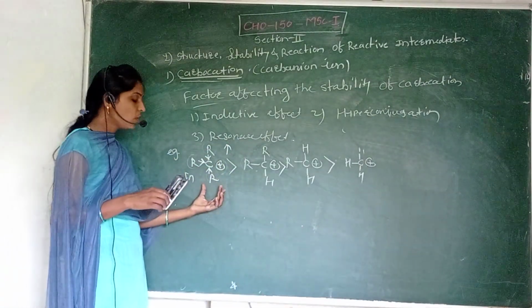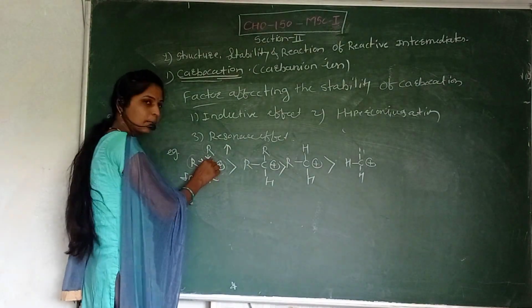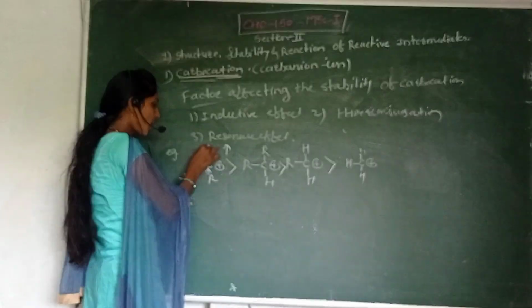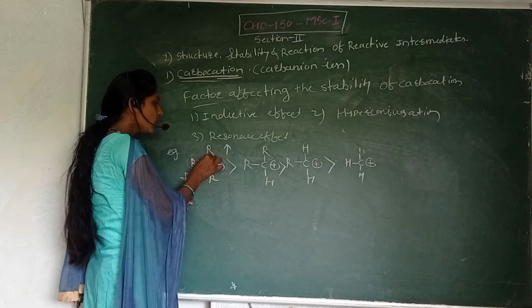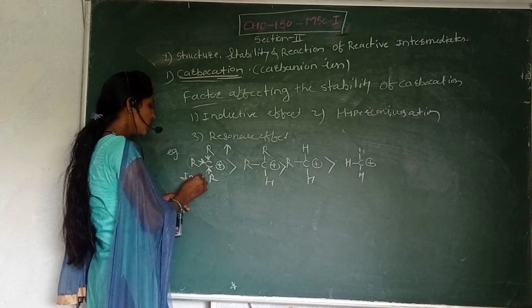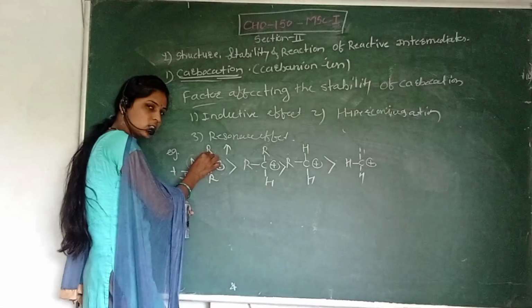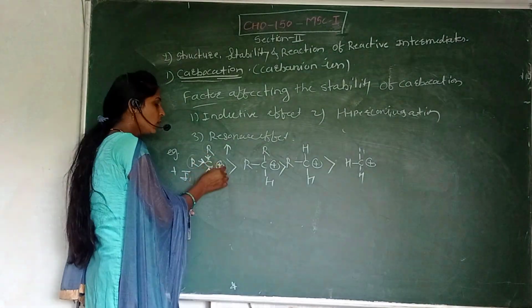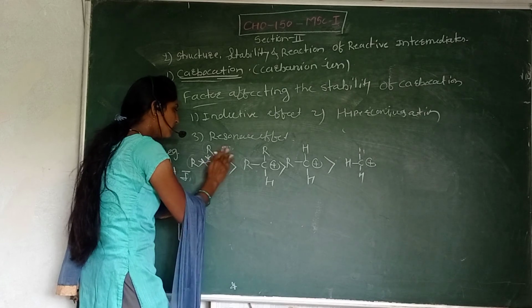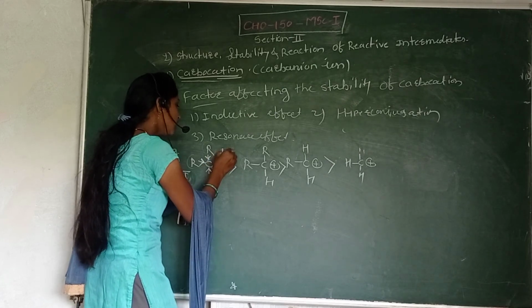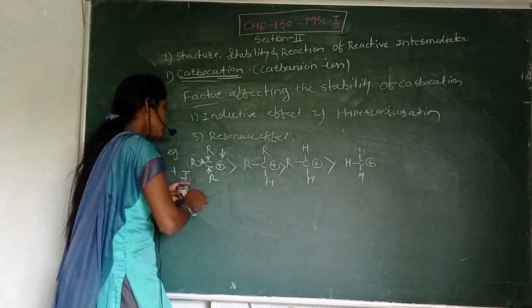Okay, see here again, this carbon has three alkyl groups, R and R. These three alkyl groups donate the plus I inductive effect, so they donate electrons to this carbocation. The magnitude of the charge becomes less, and that's why the stability increases.